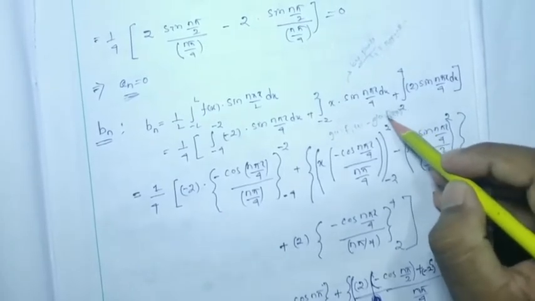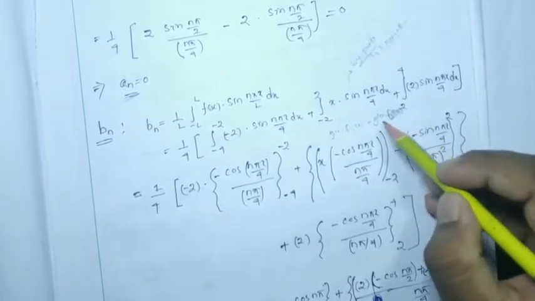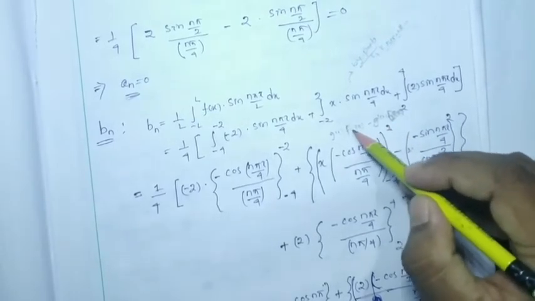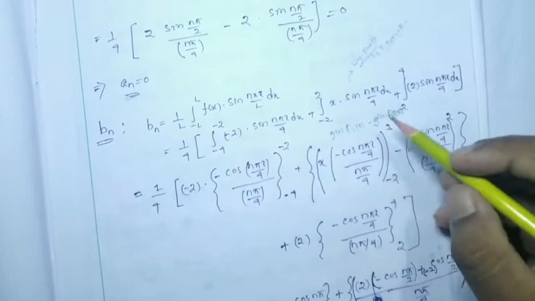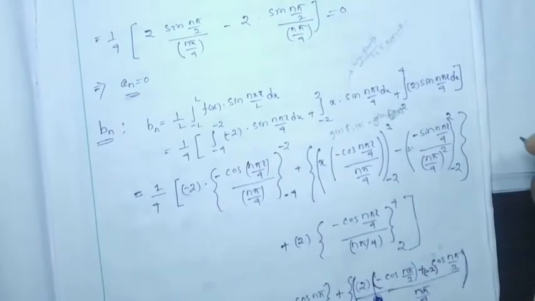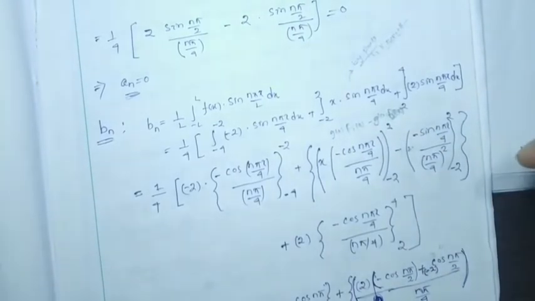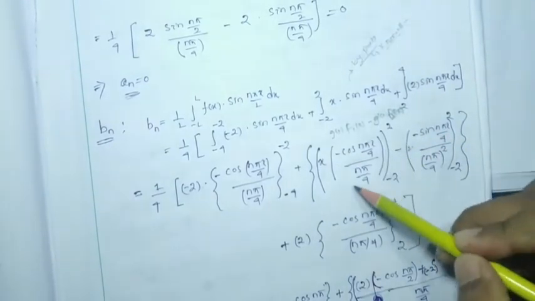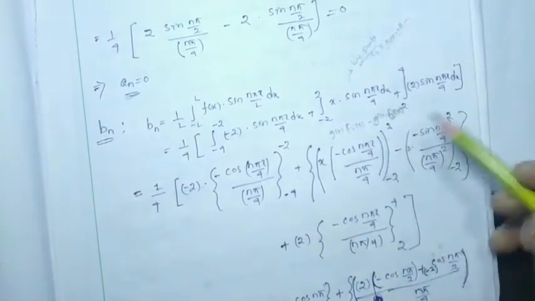If you forgot the Kronecker method, then I suggest you go once again to recheck it. I have done it in detail in our previous video. So the integration of this factor will be how much?